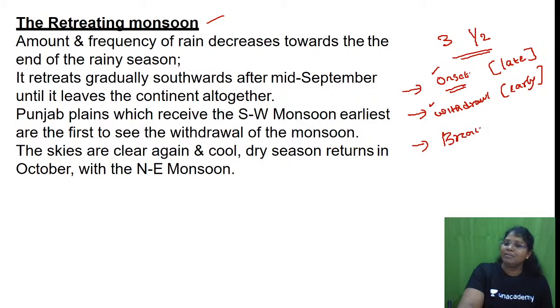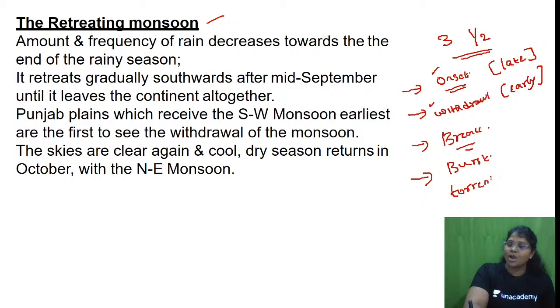It will take a break meanwhile. In between, already we have only 3.5 months. In the 3.5 months, late comer, early withdrawal. It also takes a break, and the other keyword is burst. Heavy torrential downpour. Are you getting it? Is this clear, ma? Torrential downpour. Amidst all these challenges, we are welcoming that.